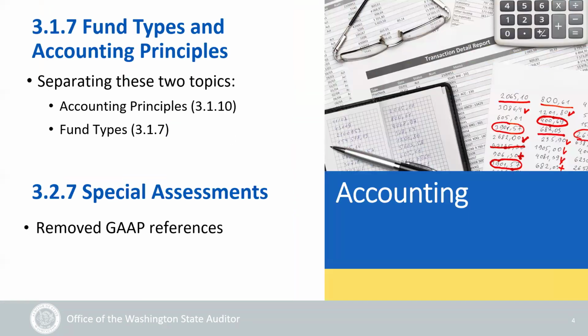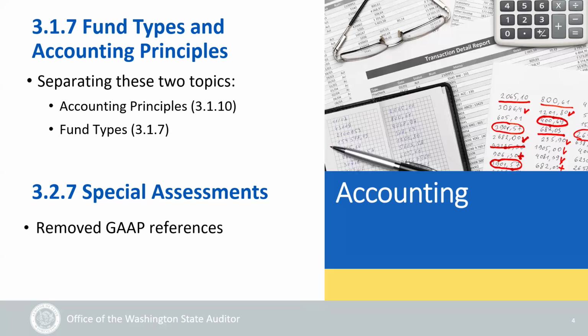Starting in the accounting section, the first update is to 3.1.7, Fund Types and Accounting Principles. If you have ever been on this page, you know that it is a long page and can be difficult to scroll through and find information that you are looking for. We are separating out the two topics, so now there will be a page for accounting principles, which will be 3.1.10, and fund types, which will be 3.1.7.